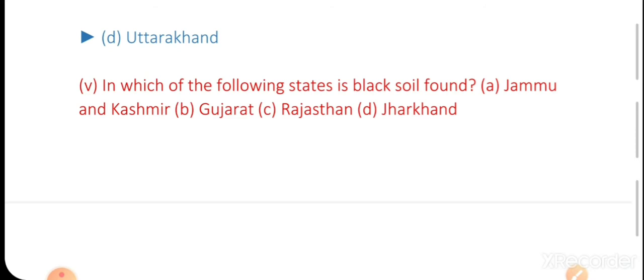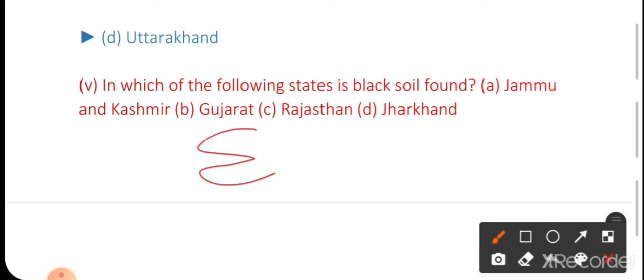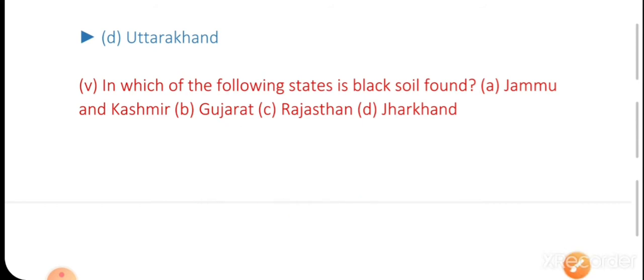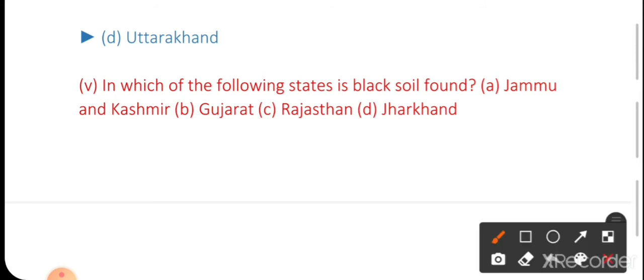Fifth question is, in which of the following states is black soil found? Black soil is found mainly in the western part of India, and Gujarat and Maharashtra are the main states. Options are Jammu and Kashmir, Gujarat, Rajasthan and Jharkhand. The answer is Gujarat.